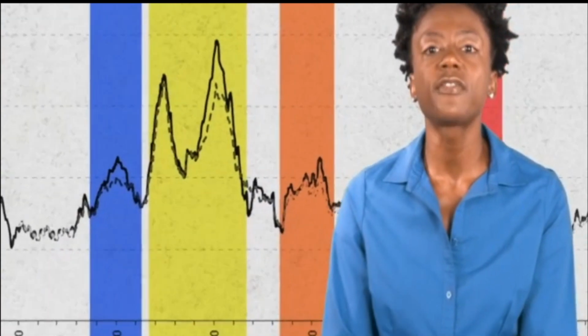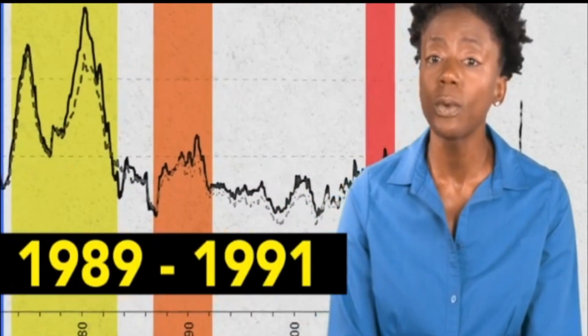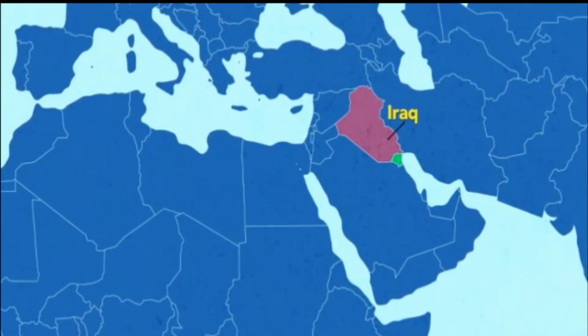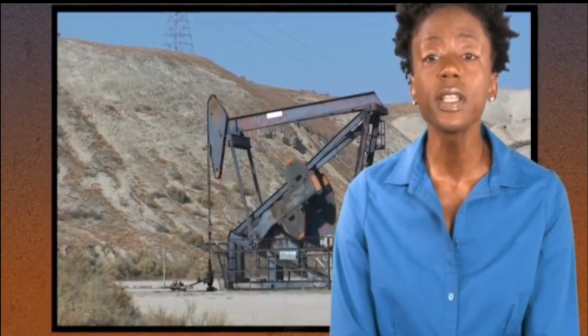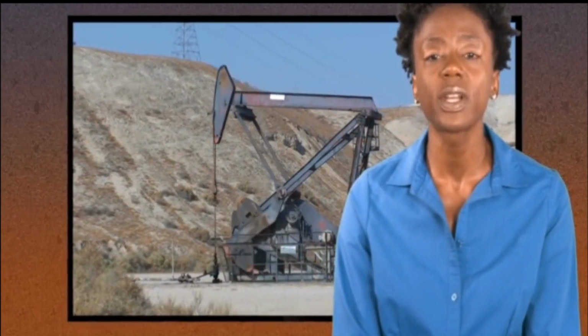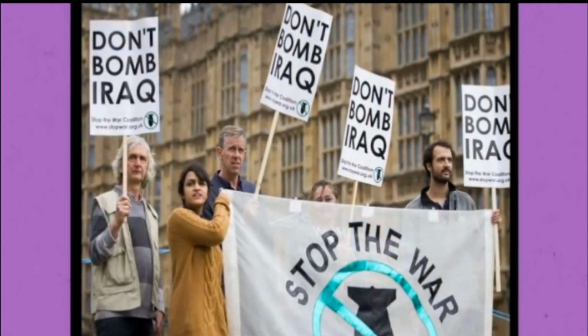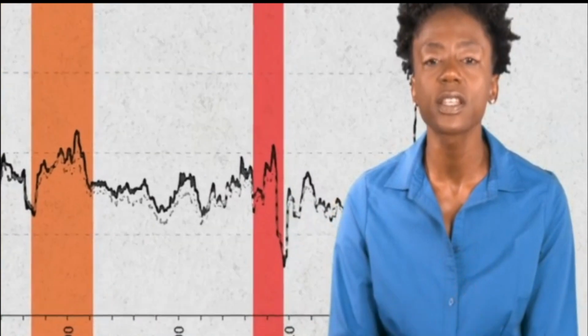Subsequently, the fifth inflationary episode occurred from 1989 to 1991, when the country of Iraq invaded the country of Kuwait, leading to the First Gulf War. During this period, there was a lot of uncertainty about how other countries would access Middle Eastern oil, leading to inflation. And finally, the sixth and most recent historical inflationary period occurred during 2008.